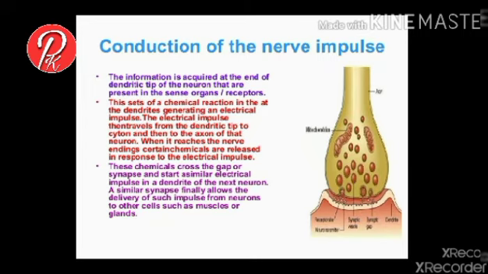In conduction of the nerve impulse, first the information is received by receptors present in different parts of the body. These receptors transport this impulse to the sensory neuron. The sensory neuron carries this impulse electrochemically toward the cell body. From the cell body, it travels to the next part, the axon.